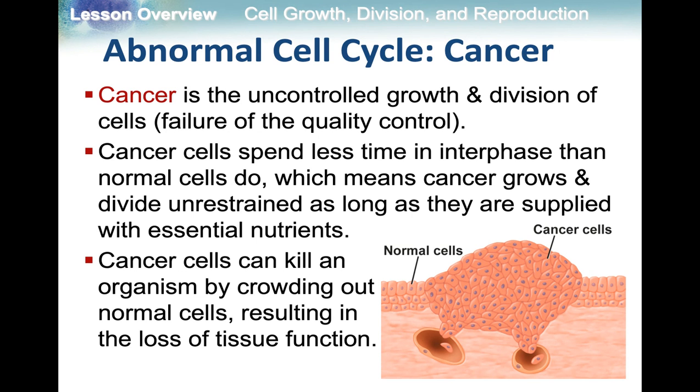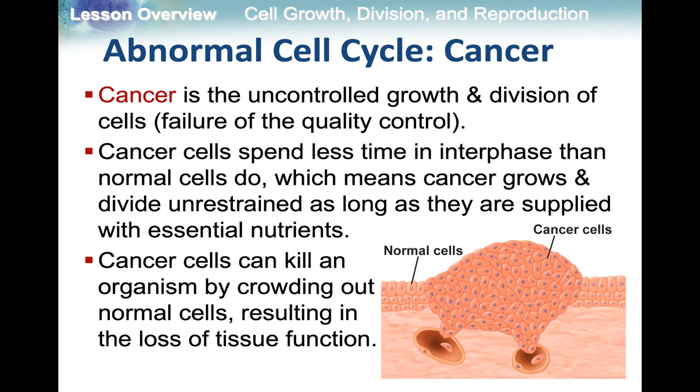We know that we need to suspect cancer when we look at a tissue sample and we see more cells going through mitosis than we normally would. Remember, most of your cells should be in interphase. When we start seeing too many cells dividing, that's when we need to be suspicious that it is cancerous.